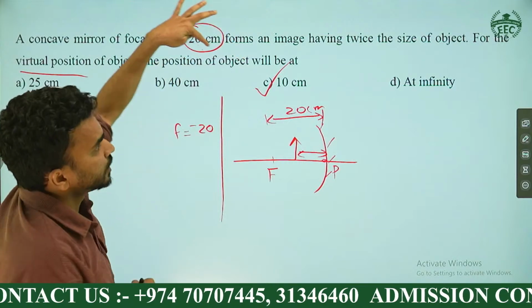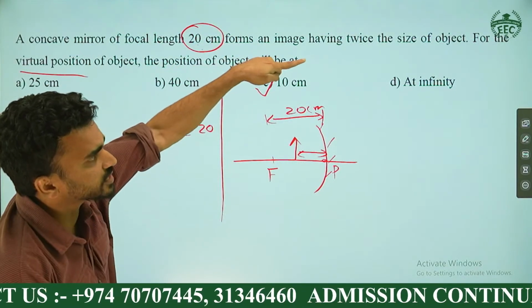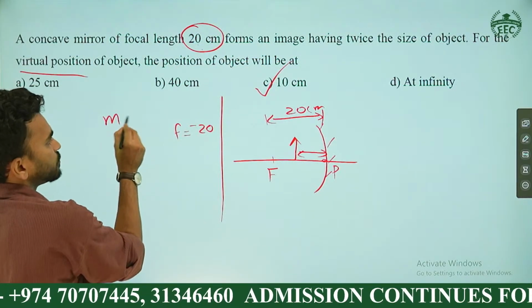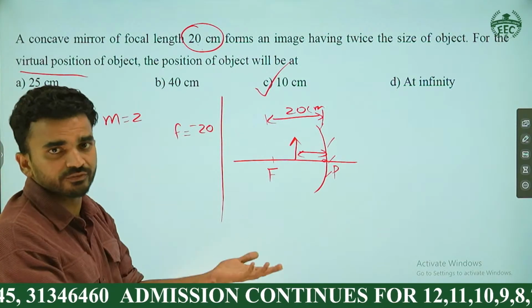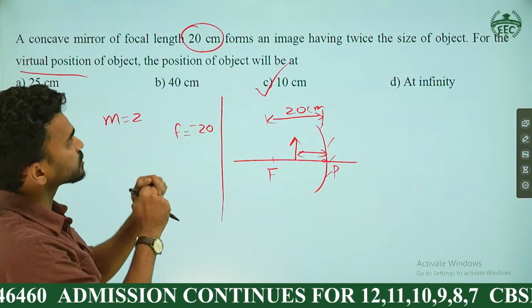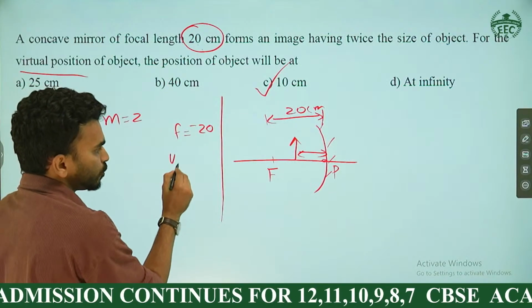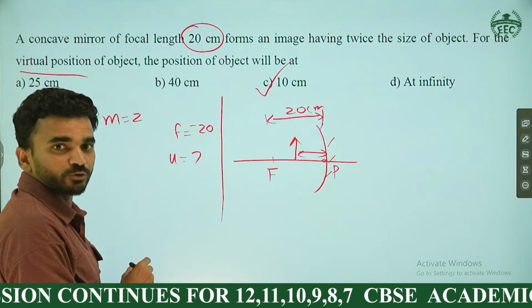You guys know that. And having twice the size of the object. So magnification will be 2, right? Twice magnified. And since it's a virtual image, magnification is positive. That's fine. And what's the question asking? Position of object, U, is asked. You might get the idea how to solve this.